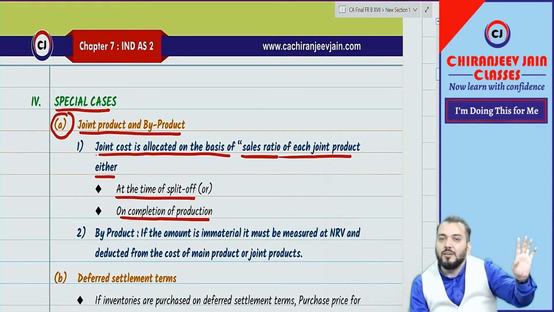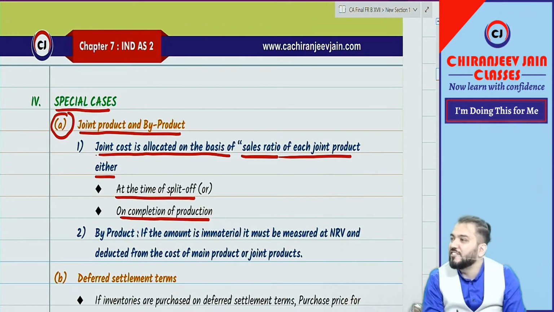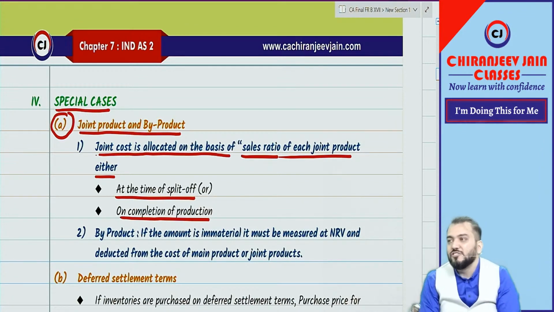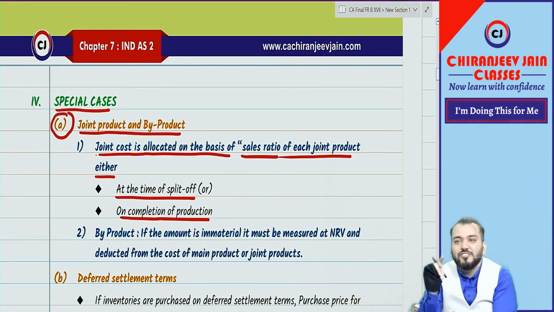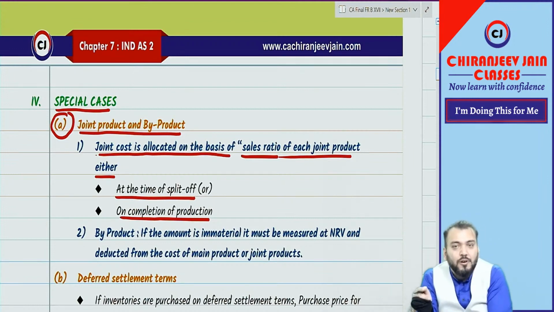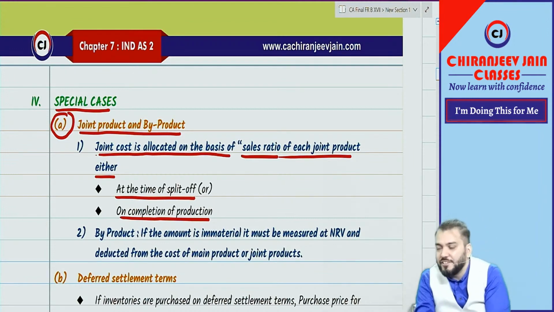But I think in costing they have given 5 methods. So the other 3 are useless, and we will not discuss them from the Ind AS point of view. These two are rational methods, in the sales ratio of each joint product either at the point of split off or on completion of production.